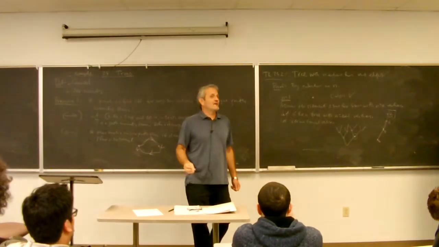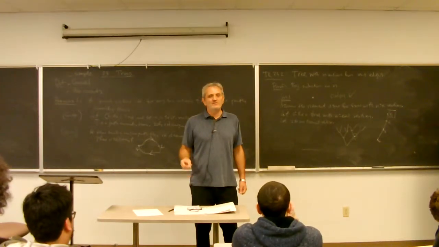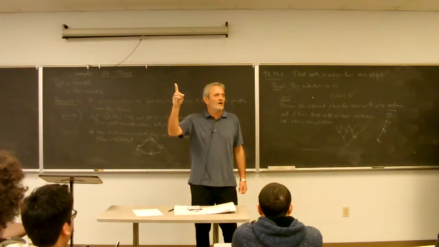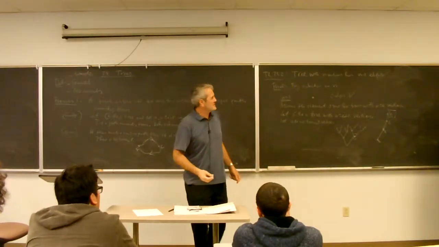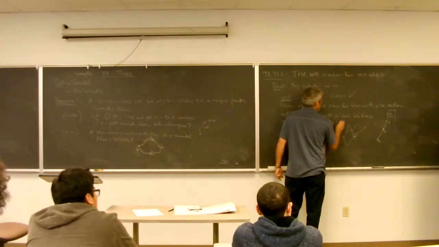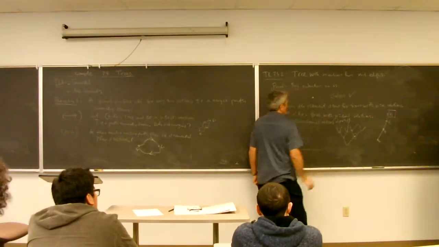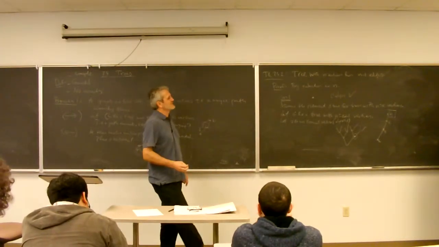So again, lots of terminology. When do we call a vertex terminal? If the degree is how much? 1. That means someone brings you the connection and that's it. You don't pass it on to someone else. One terminal vertex means the degree of that vertex equals 1. I just explained, I'm not going to write it on the board, why we always must have one.